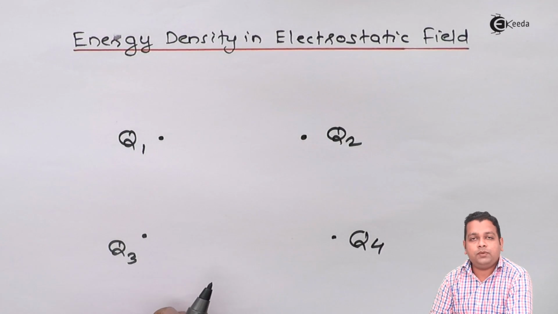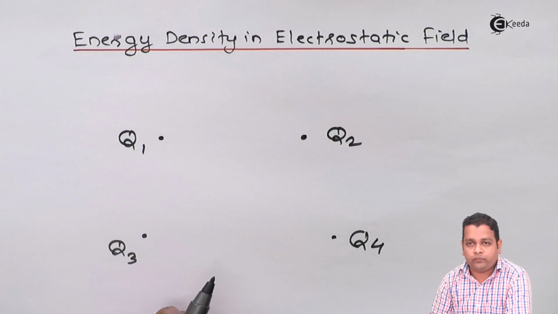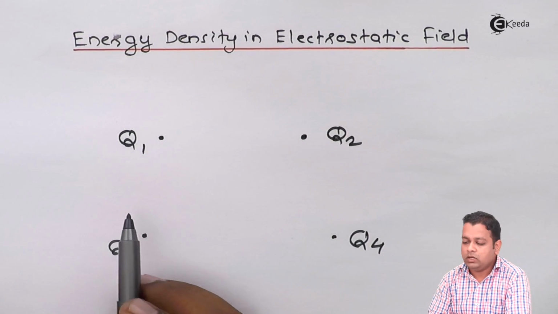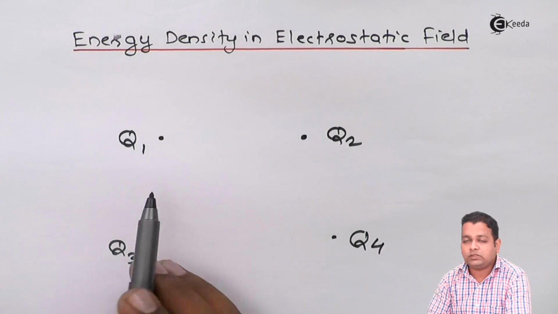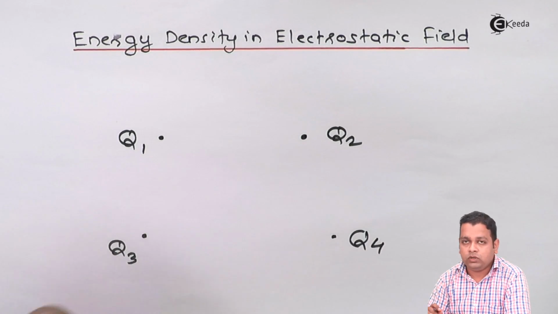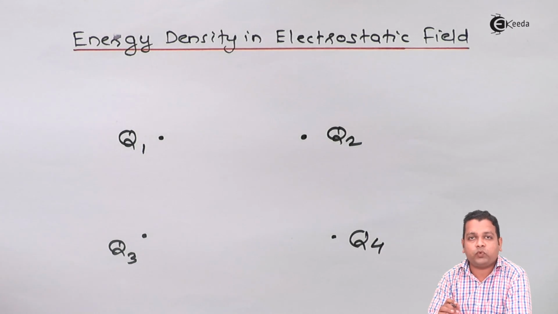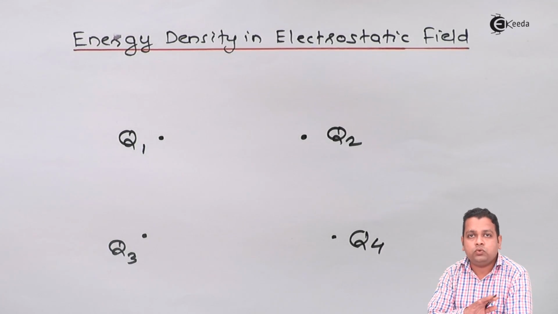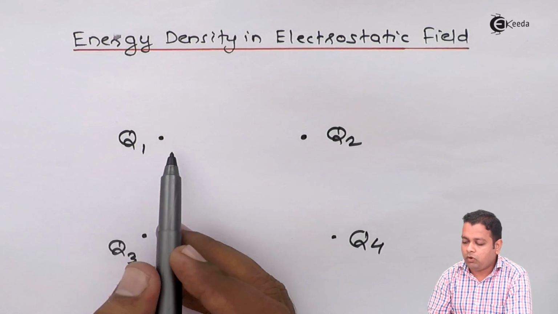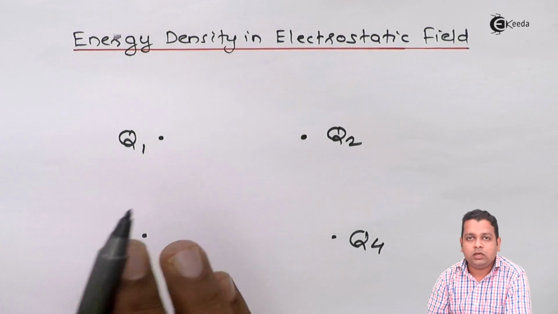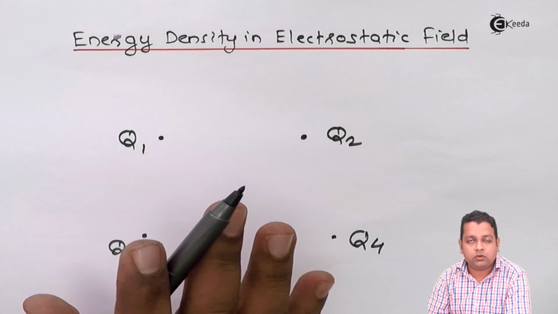Definitely work has to be done as we are carrying the charges from infinity. For the first charge, as previously there was no charge and no electric field, we know that energy is expended while moving a point charge in the electric field because of another source charge. So no source charge was present. For bringing Q1 from infinity to this region, energy stored will be equal to 0 as there won't be any work done.